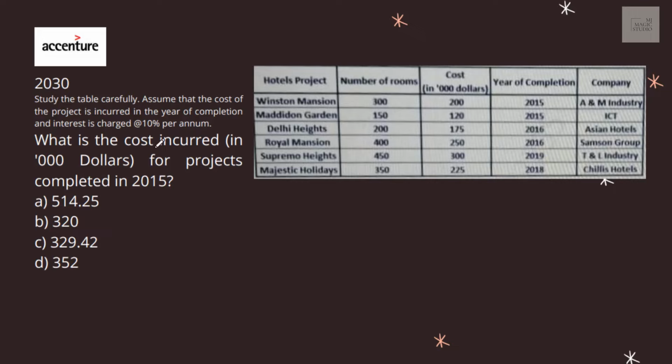Okay, again the same table is there. What is the cost incurred in thousands of dollars for project completed in 2015? What all are the projects completed in 2015? We have two projects completed in 2015 with 200 and 120 thousands of dollars. That is 320 thousands of dollars. The cost for Winston Mansion and Mediton Garden. 320, that is in option B.